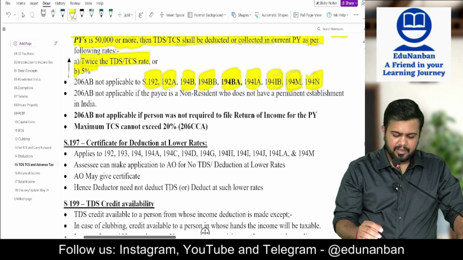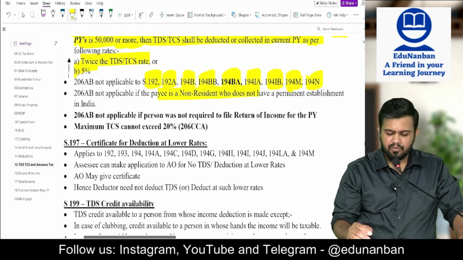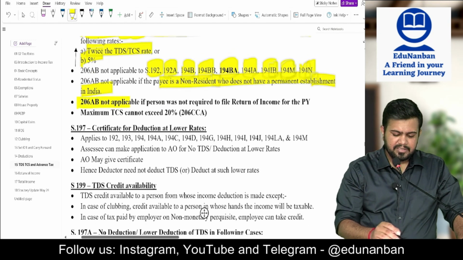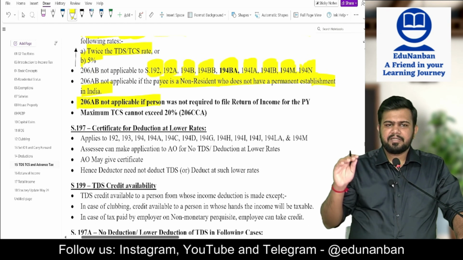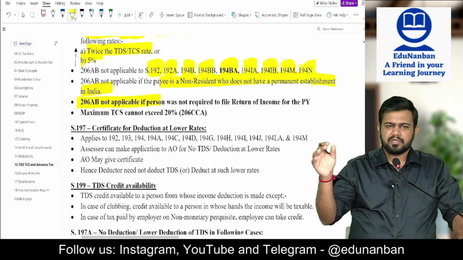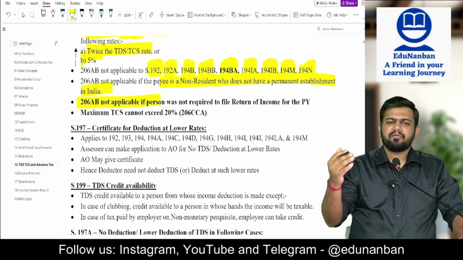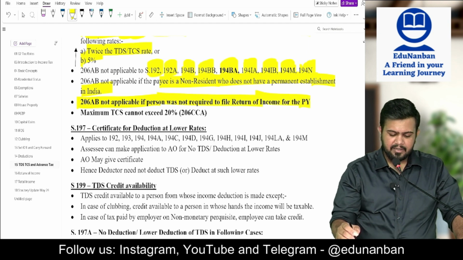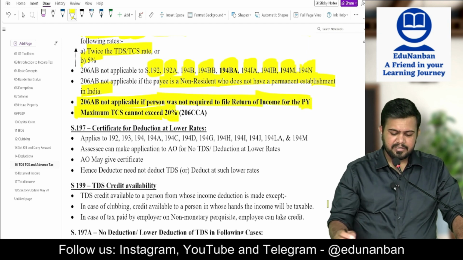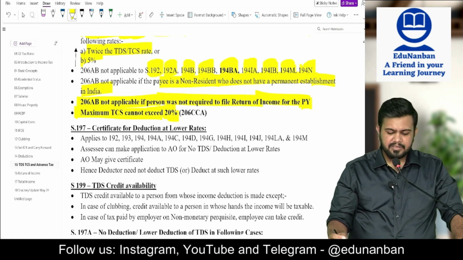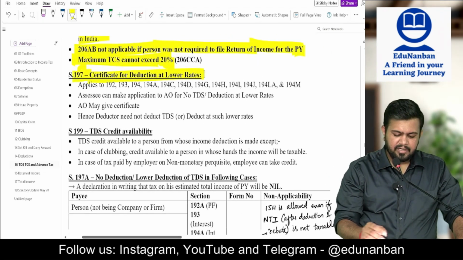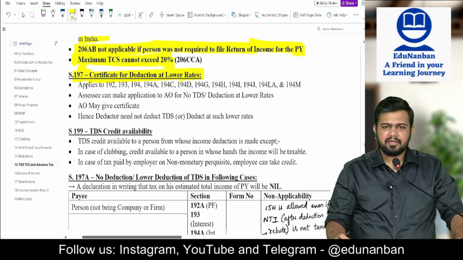206CCA is not applicable if the payee is a non-resident who does not have a permanent establishment in India, and 206AB is not required. See, TDS or TCS was more than 50,000, but still the person was not required to file their return of income. In such case, you need not deduct TDS or TCS at the higher rate. Maximum TCS cannot exceed 20%. Then section 197, certificate for deduction at lower rate.